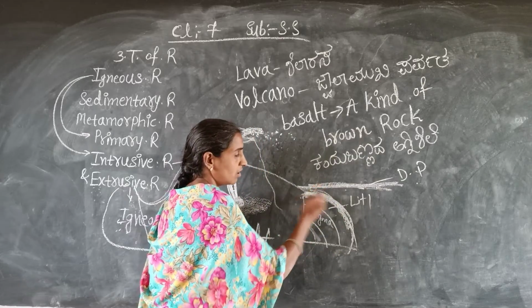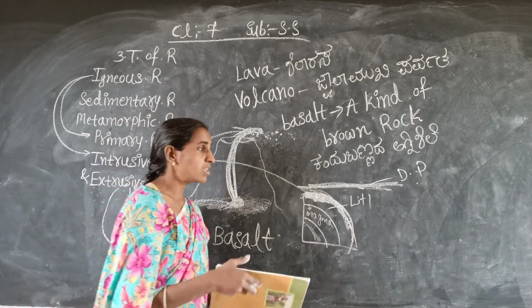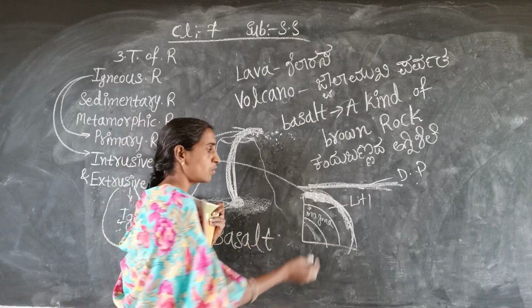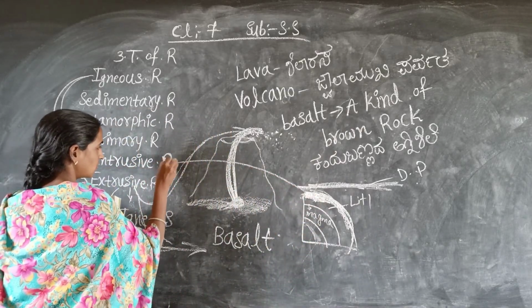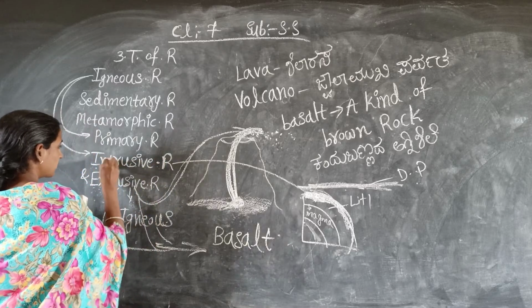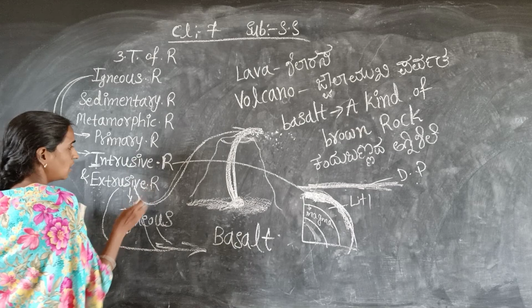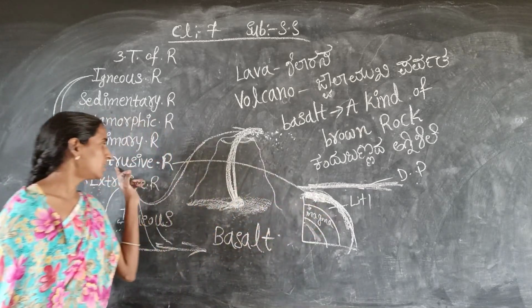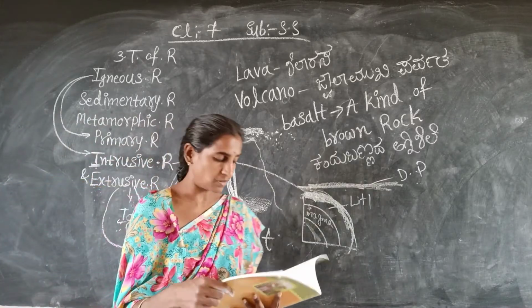So some solid rocks are found. Those rocks are called intrusive igneous rocks. So this point you have to remember. You have to underline that one.